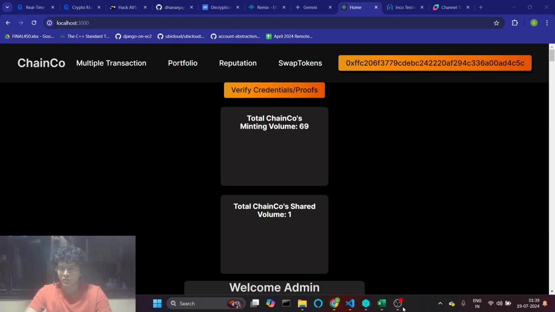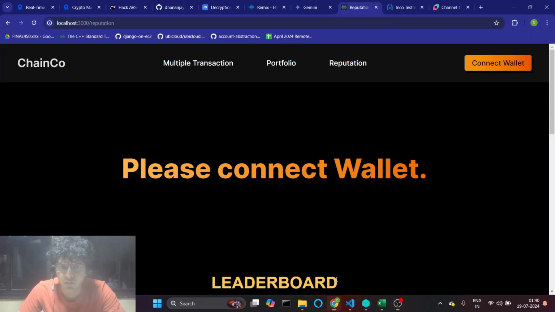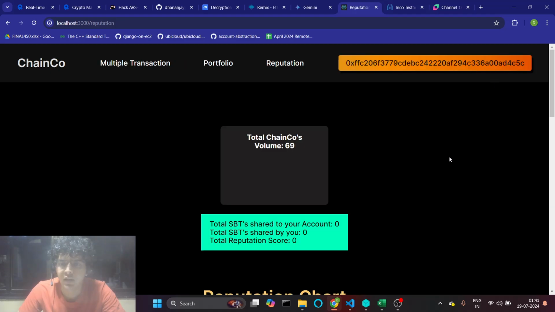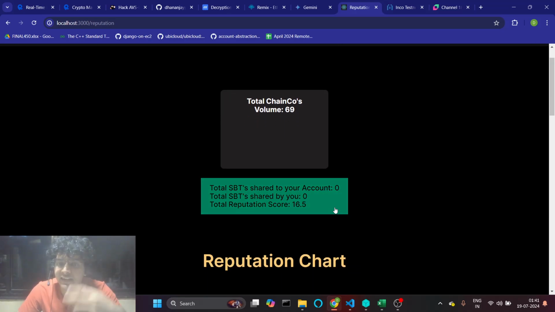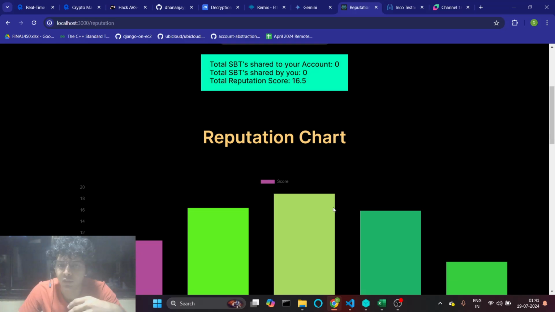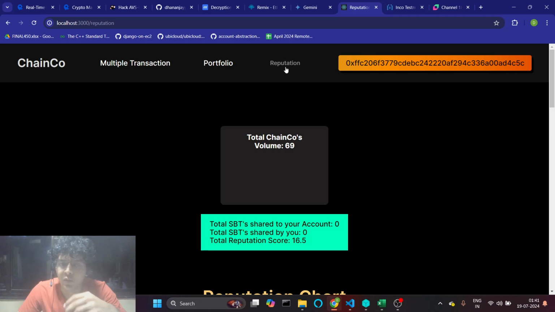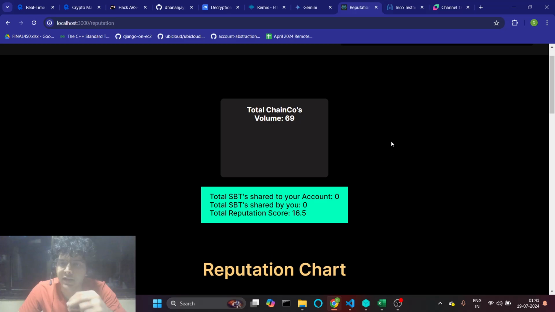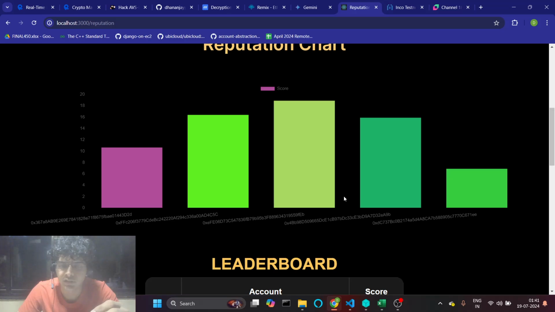So let me just show you the use. Once we come on this page, the user just has to connect his wallet, and a reputation score based on the credentials that the user earns is calculated. So this has to be kept confidential to the user and everyone who is connected to our decentralized application.